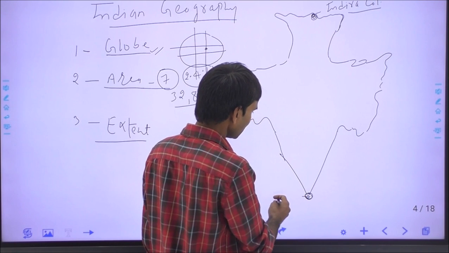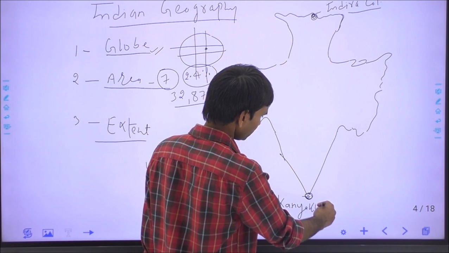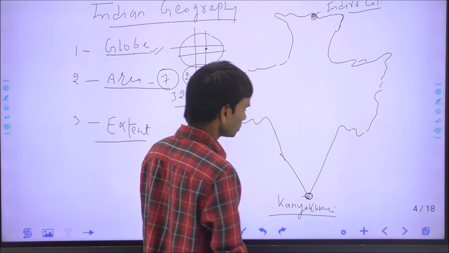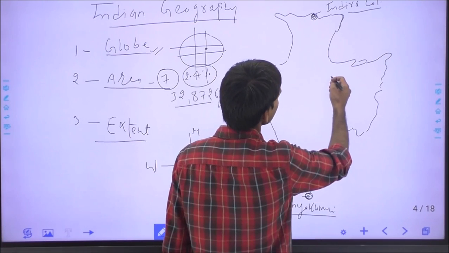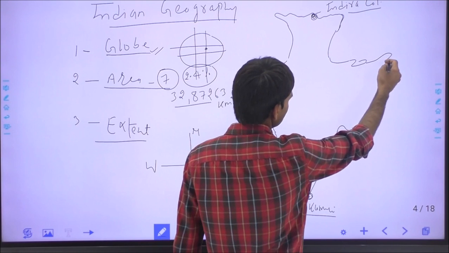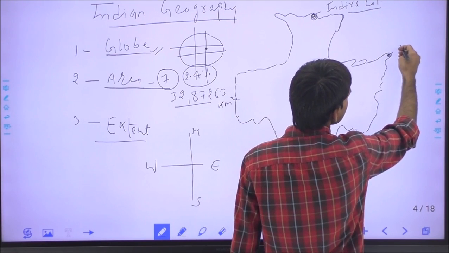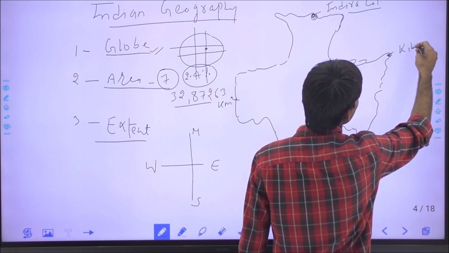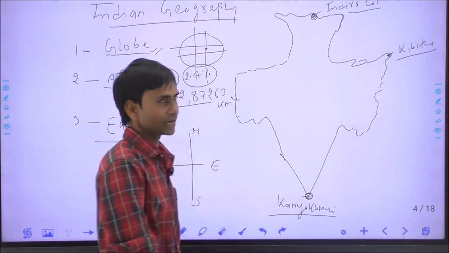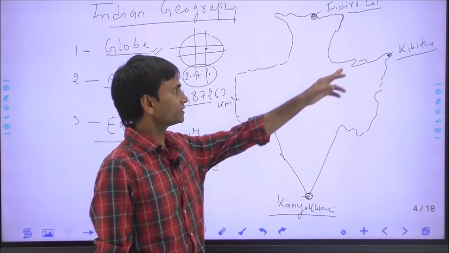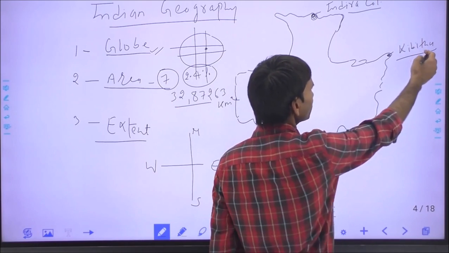And the southernmost tip, this is Kanyakumari in Tamil Nadu. And in the eastern direction, this is the easternmost point in Arunachal Pradesh, Kibithu. However, there is a dispute between India and China because it is the last village of India at the Chinese border.